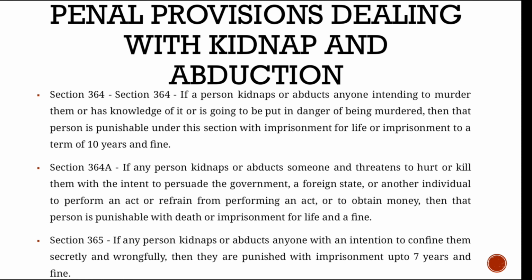Obviously confining someone is violative of their fundamental right. No person has the right to confine someone without their consent. So if someone kidnaps a person to confine them secretly, then they are punished under this section.